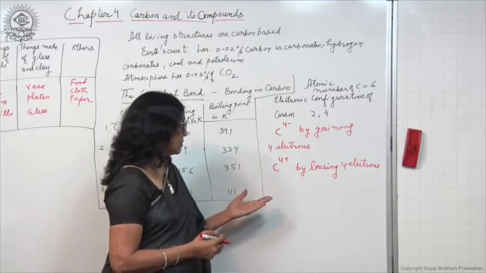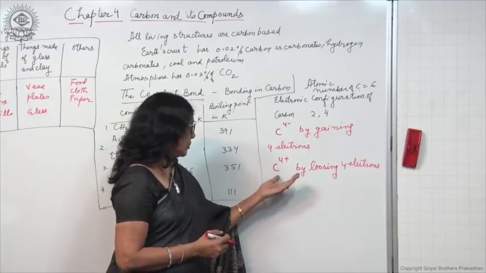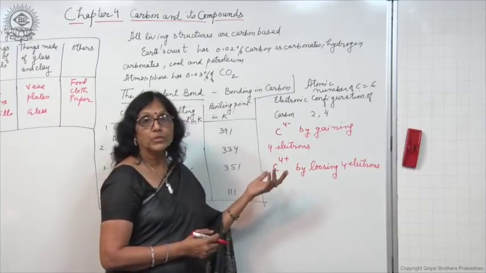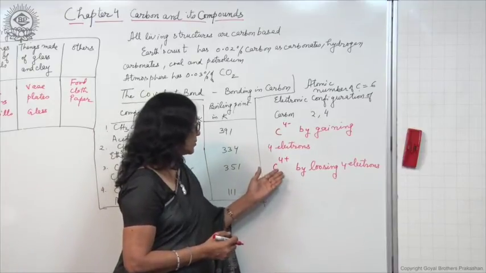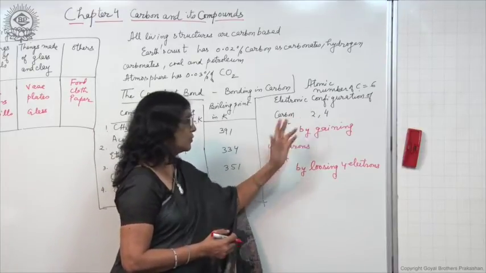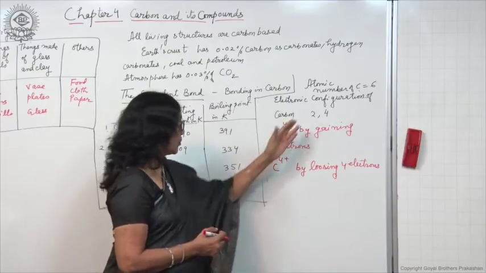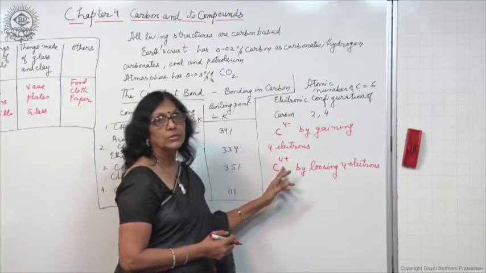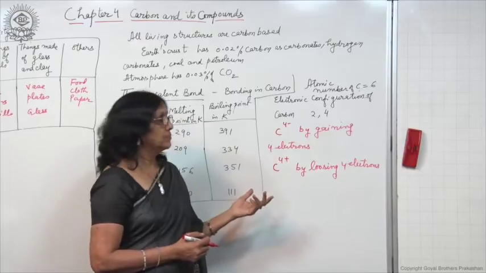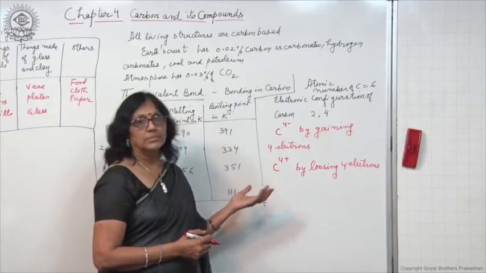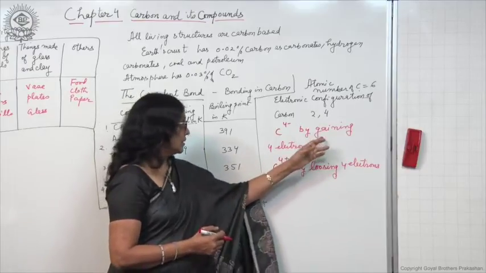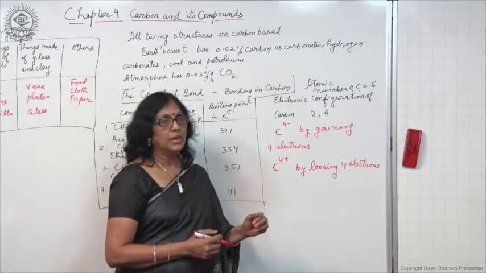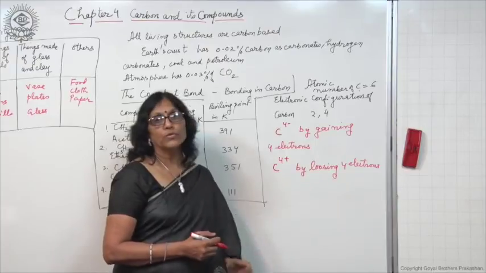And also, it will be impossible for 6 protons to hold on to only 2 electrons. So, carbon atom cannot react either by gaining 4 electrons or by losing 4 electrons.